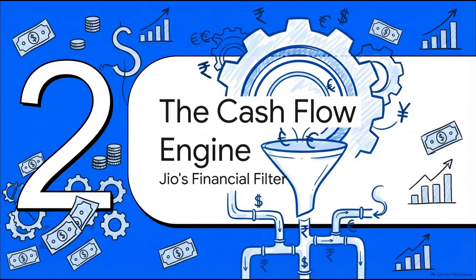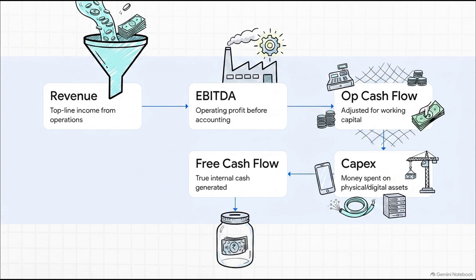Moving on to Section 2, the cash flow engine. Think of Jio's financials as a massive industrial funnel. We start way at the top of the income statement with revenue. From there, we filter down to EBITDA to see operational profitability. But then we actually have to adjust for working capital, the day-to-day money tied up in the business, to get our actual operating cash flow.